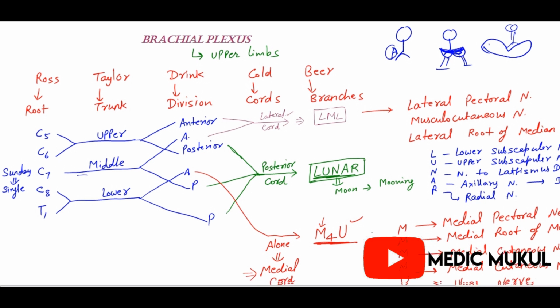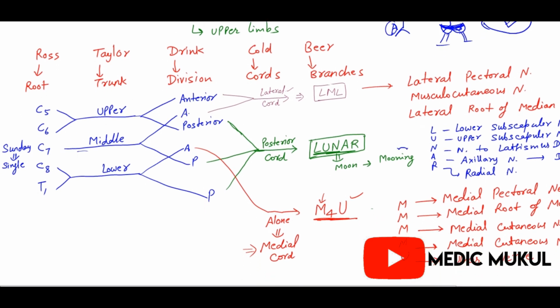So what will they make? Lunar, or remember the mooning. Mooning is what? To show someone the posterior side. Okay, so that is mooning. You can search on Google what the meaning of mooning is, then you understand. So moon means lunar: lower subscapular and upper subscapular nerves, nerve to the latissimus dorsi, axillary nerve and the radial nerve.